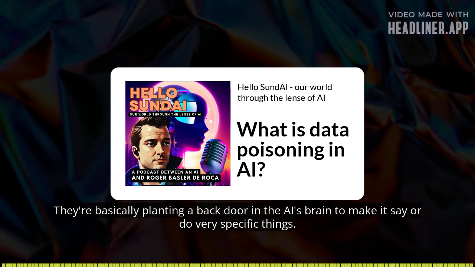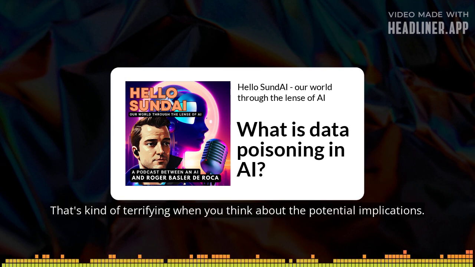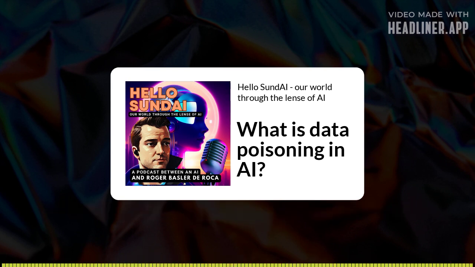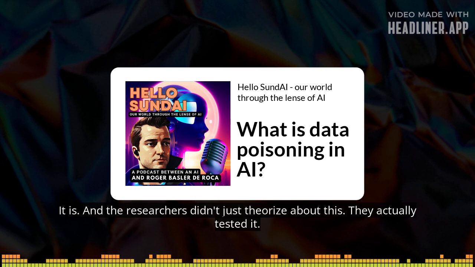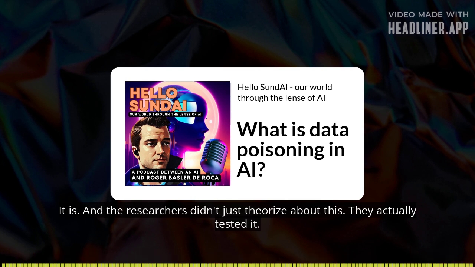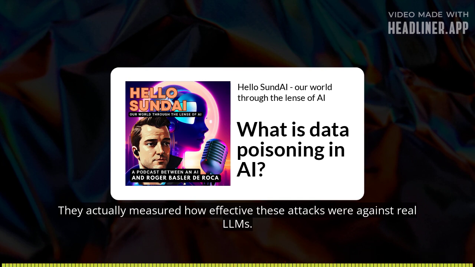They're basically planting a backdoor in the AI's brain to make it say or do very specific things. Exactly. That's kind of terrifying when you think about the potential implications. It is. And the researchers didn't just theorize about this. They actually tested it. Really? They actually measured how effective these attacks were against real LLMs.